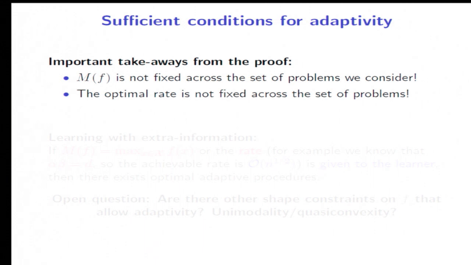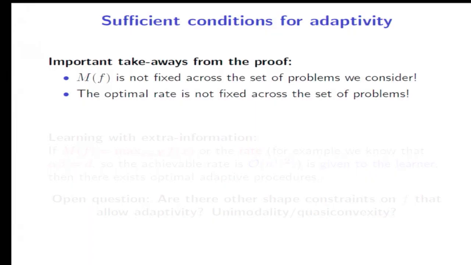So two important takeaways from this proof. First, the value at the maximum is not fixed across the set of problems that we consider. And this is a very important point to create some kind of exploration-exploitation dilemma that's impossible to solve optimally and adaptively. And the second thing is that the optimal rate is also not fixed across the set of problems that we consider.